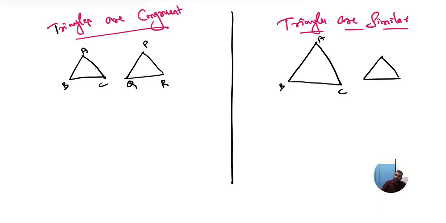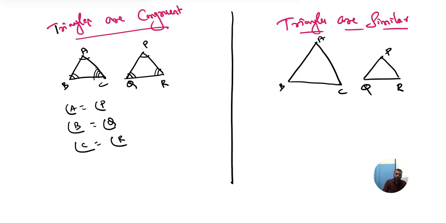Let's prove how they are congruent and how these are similar. Let me name this as ABC and PQR. Now, as you can see in these two triangles, angle A is equal to angle P, angle B is equal to angle Q, angle C is equal to angle R. This we call corresponding angles are equal.